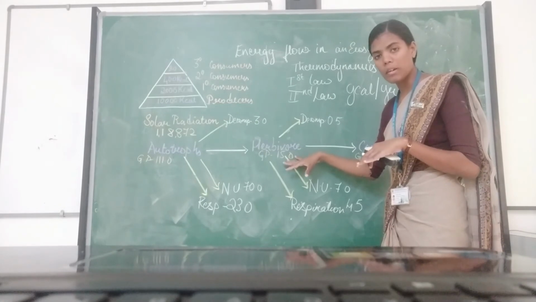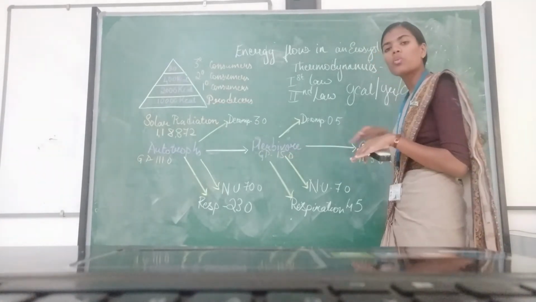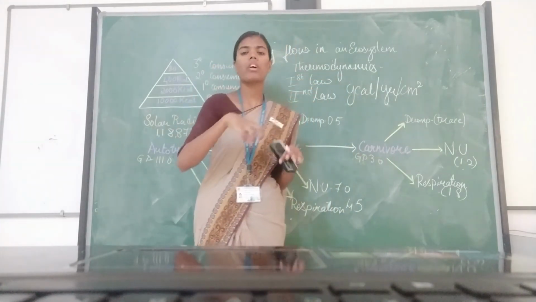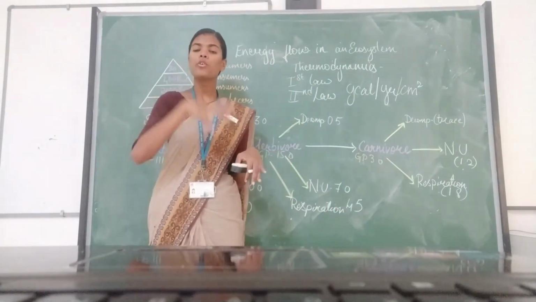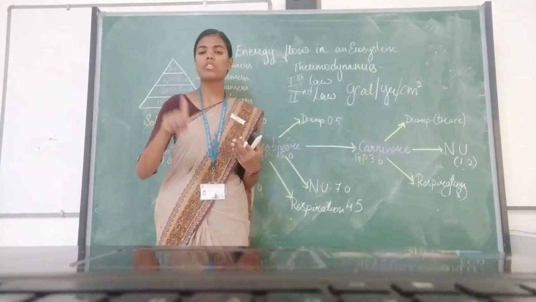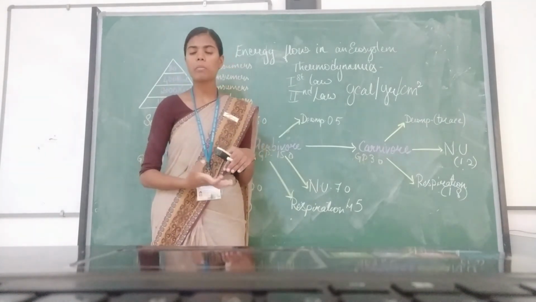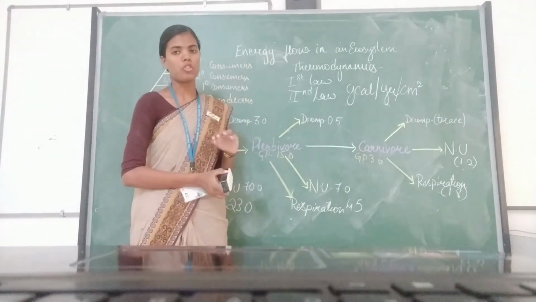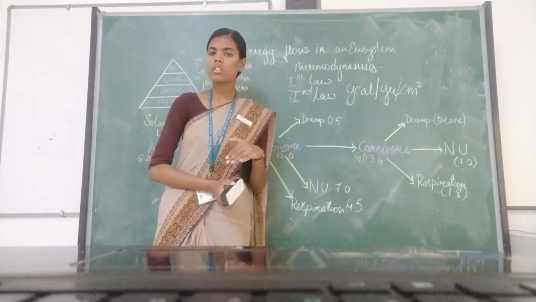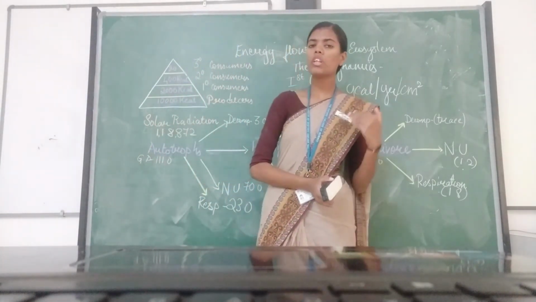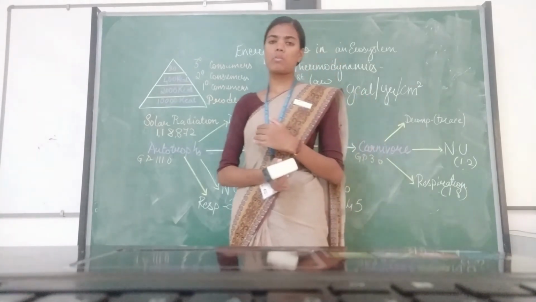The 80% of the herbivore will be used for its metabolism. It can be circulation, digestion, excretion, reproduction. All metabolic processes take place within that 80% of energy. So I repeat, what is gross productivity? It is the rate of photosynthesis along with the organic matter used for respiration.